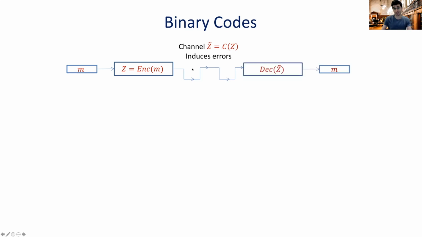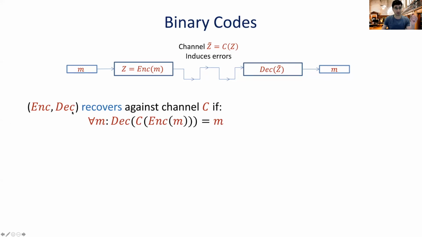But because of this redundancy, hopefully the other party can now apply some decoding function on this damaged codeword and be able to recover the original message. Okay? So we say that the encoding and decoding recover against the channel C if for every message M, the decoding of this damaged codeword is still able to produce the original message M.